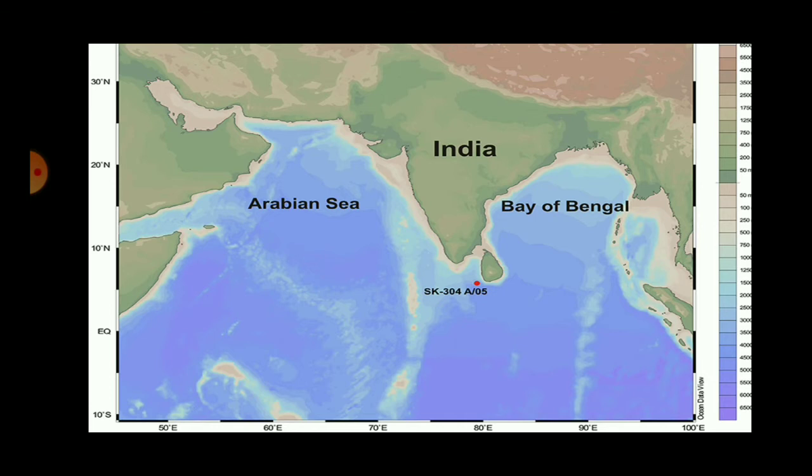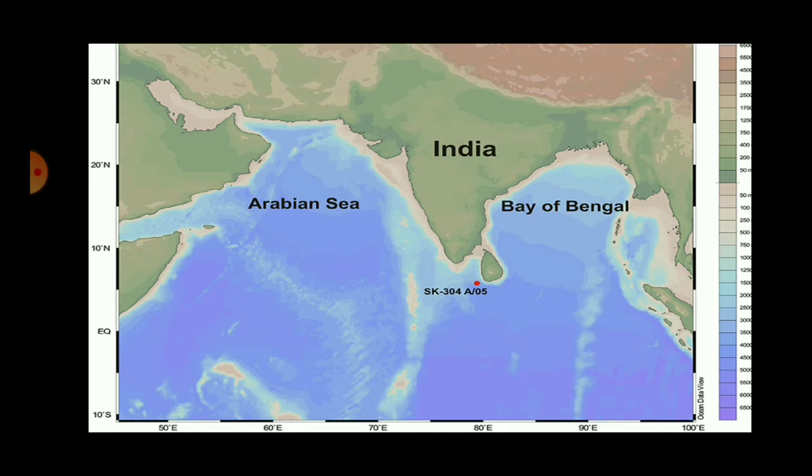Very few freshwater supplying rivers meet the Arabian Sea, but the Bay of Bengal, on the other hand, has all the important rivers of India emptying into it. Ganga, Brahmaputra, Godavari, Kaveri, Krishna, Mahanadi, all these major rivers empty into the Bay of Bengal. So the supply of fresh water is more in the Bay of Bengal.